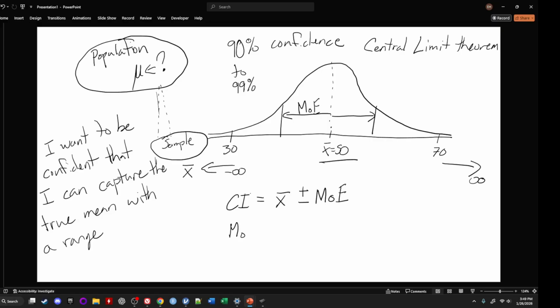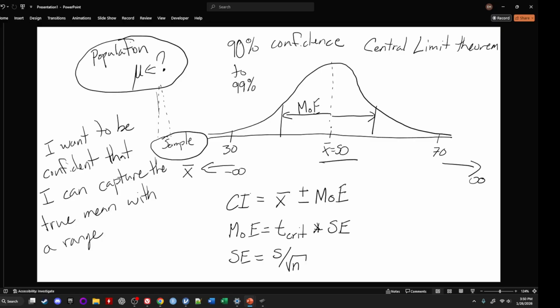Well, margin of error is equal to a t critical, we'll get to that in just a little bit, multiplied by our standard error. Standard error kind of sounds like standard deviation, and it's close. It's an adjustment of the standard deviation. So the standard error is equal to our sample standard deviation divided by the square root of our sample size. So we call this, again, the standard error. This is how we calculate it. And we get our t critical.